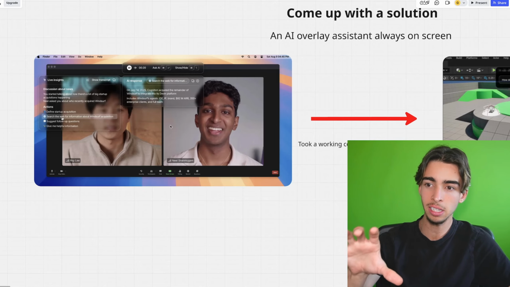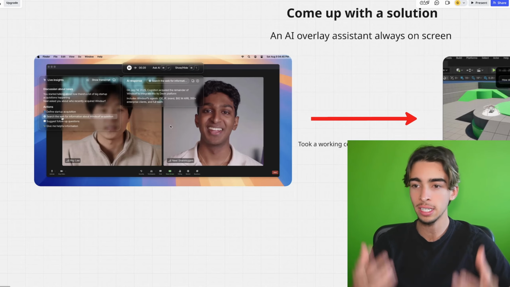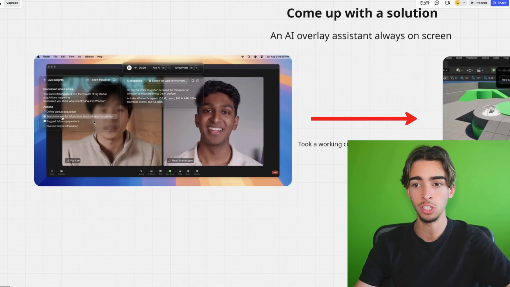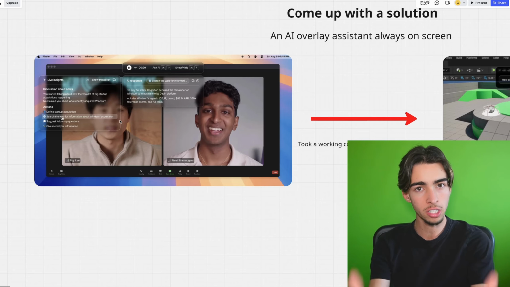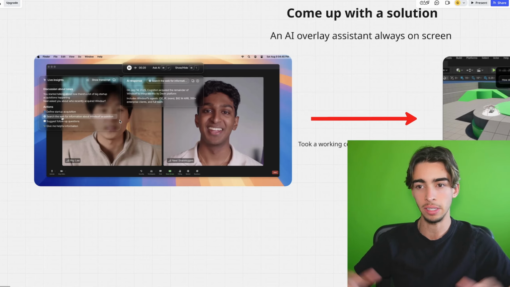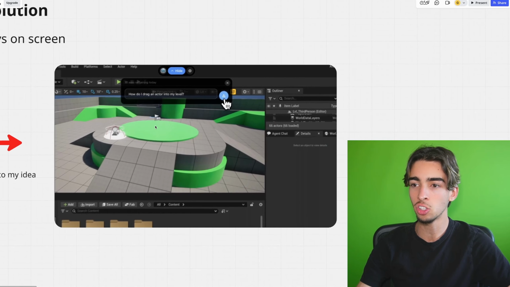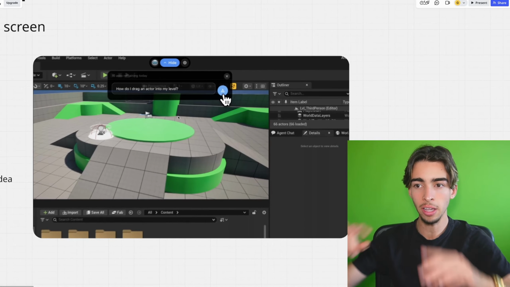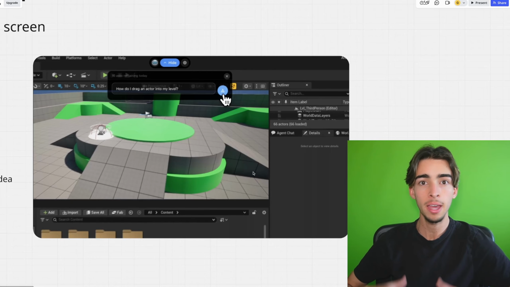And it's basically an AI that is always on your screen and it can help you with interviews. It's like always listening and it will give you the answers that you can just read off in interviews. As simple as that. And I love this concept of the floating notch that is always on your display, and this transparent background and all this kind of UI concept. And I took it and I applied it into my idea where you basically are in your game engine, right? The game engine is there in the background. That's the software, that's the app that game developers use to code and build their games on.